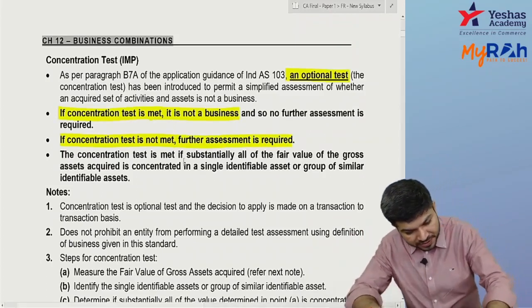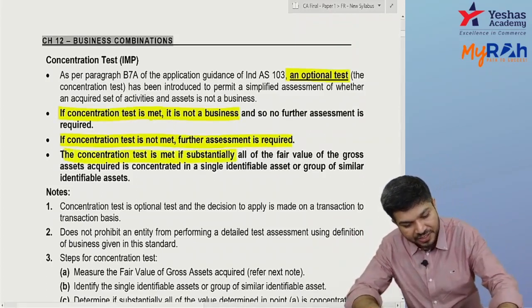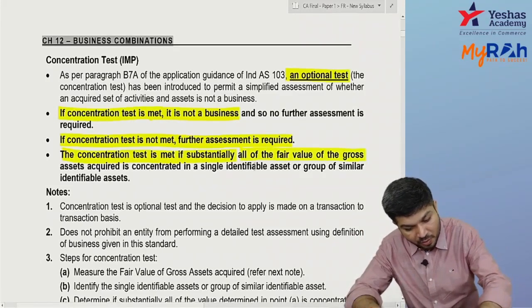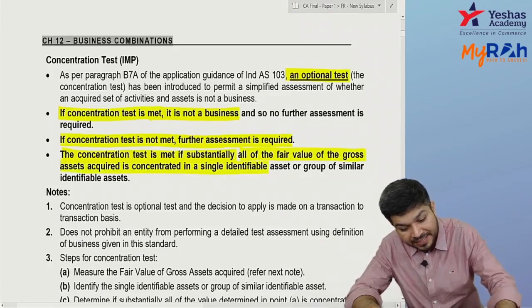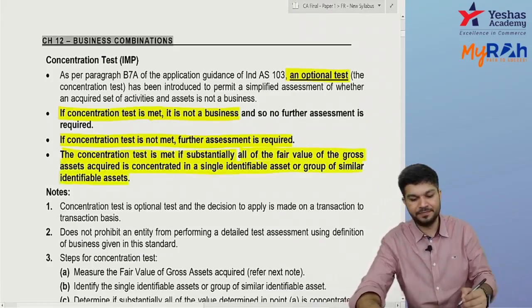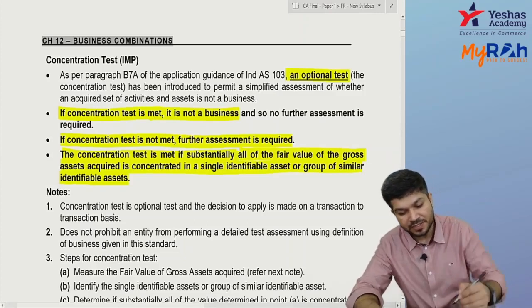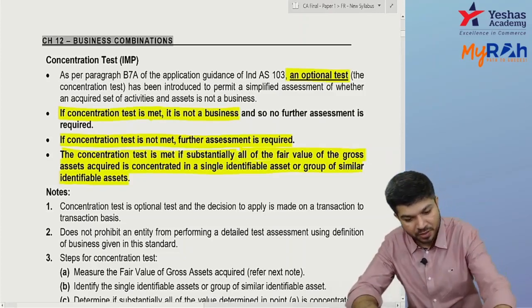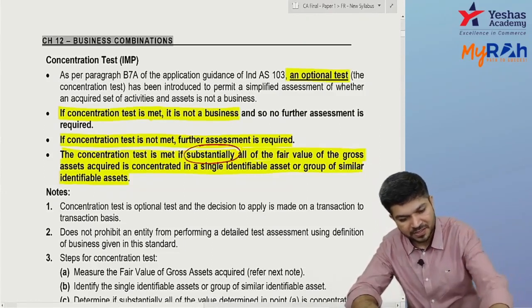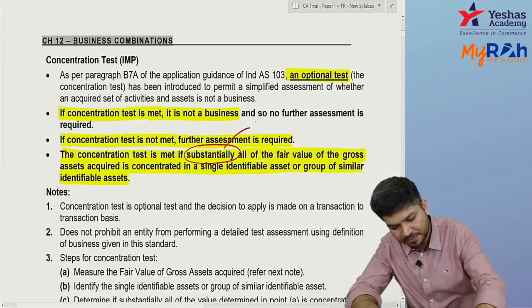The concentration test is met if substantially all of the fair value of gross assets is concentrated in a single identifiable asset or a group of similar identifiable assets. So when do I say the concentration test is met? If substantially, and what is substantially? Not defined under Ind AS, but generally greater than 90%.